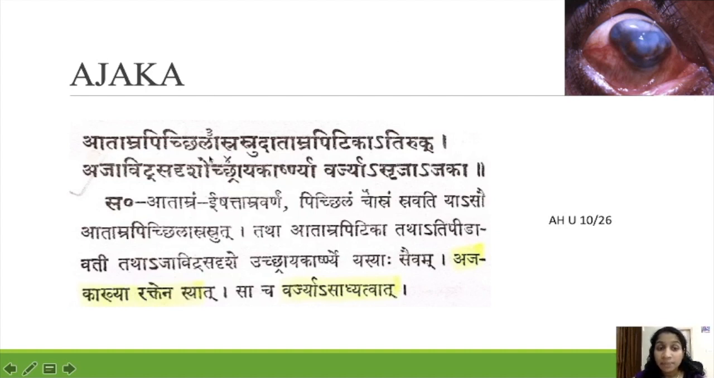So, Atamra Pichila Asrasrud. The watering of the eye, the eye secretes Atamra Pichila Asrasrud. It will secrete Atamra Pitika Atiruk. And there is a Pitika, that is Atamra Varnam, and it is Atiruk with severe pain, and it resembles Ajavit Sadrishu, excreta of goat, Kashnariam, and Varjya Asrija Ajaka. This is Asrija, a Rakta Dosha predominant disease, and Varjya. This is an Asadhya condition.